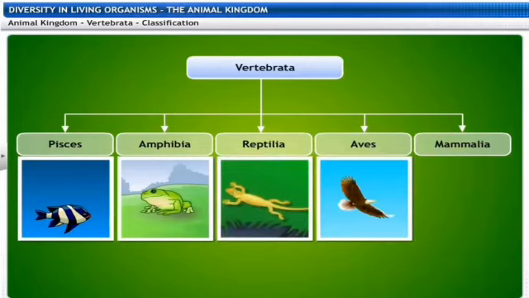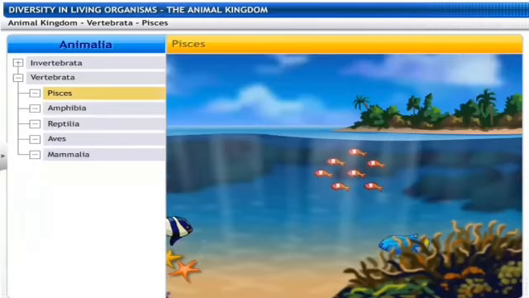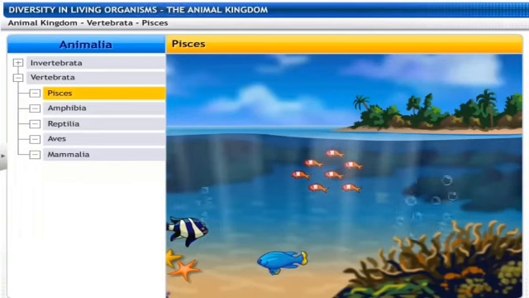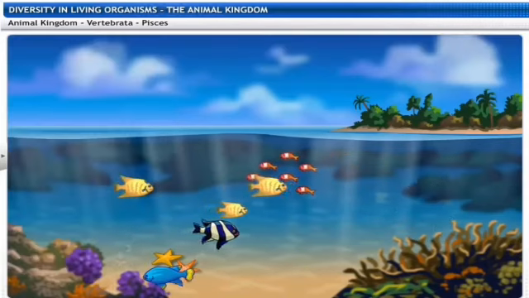The characteristics which they possess, that is they have a notochord, a dorsal, that is on the back side, nerve cord, they are triploblastic, they have paired gills, and they are coelomate in nature. So let us go into them one by one. The first is the Pisces. So all the fishes belong to this category.